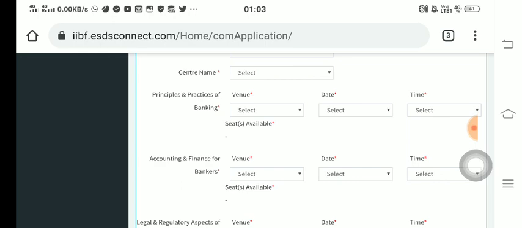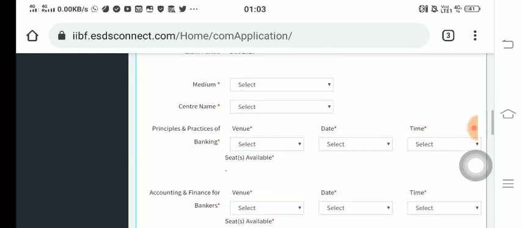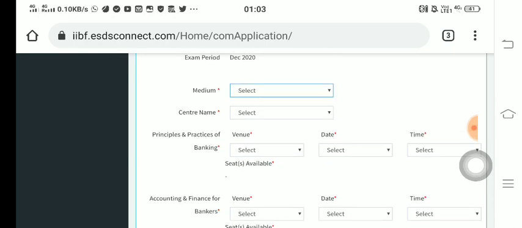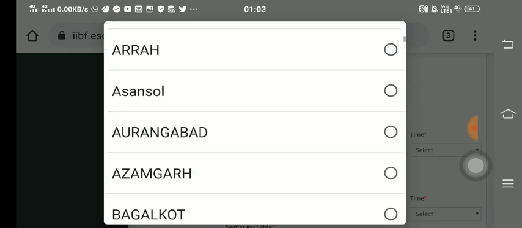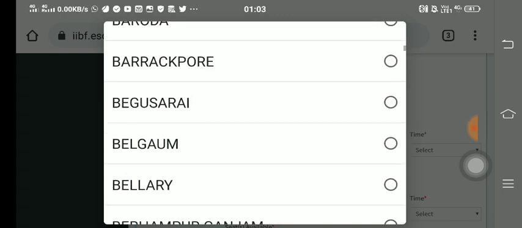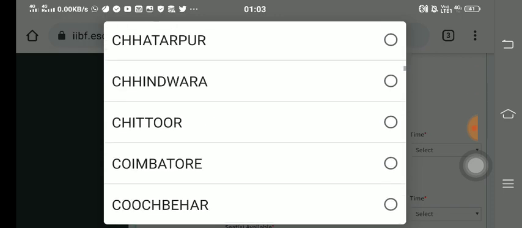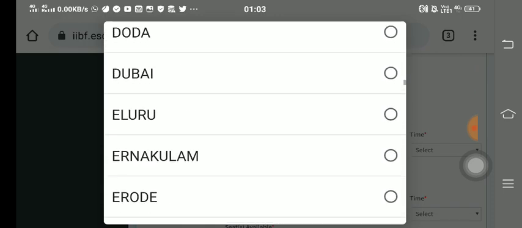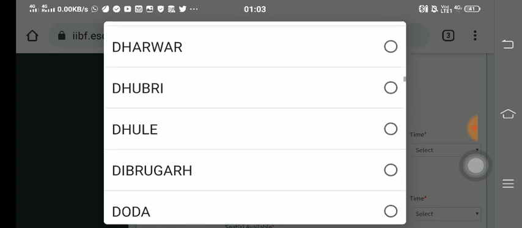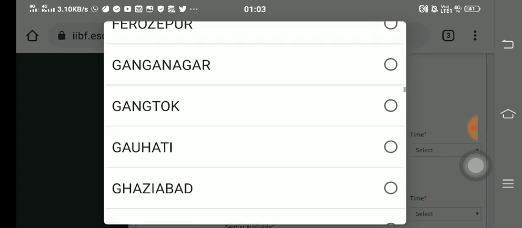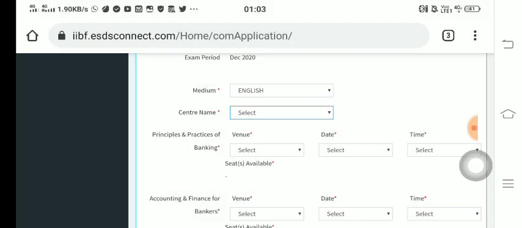So here is the center name. When you opt for a center name, you will get options based on the first one, which is medium. Suppose you opt for English. Center name, let's suppose any place, let's suppose Delhi, the capital city of India. Is Delhi there? No, Delhi is not there. Let's pick at random, let's suppose Ghaziabad. So you opt for center name Ghaziabad.